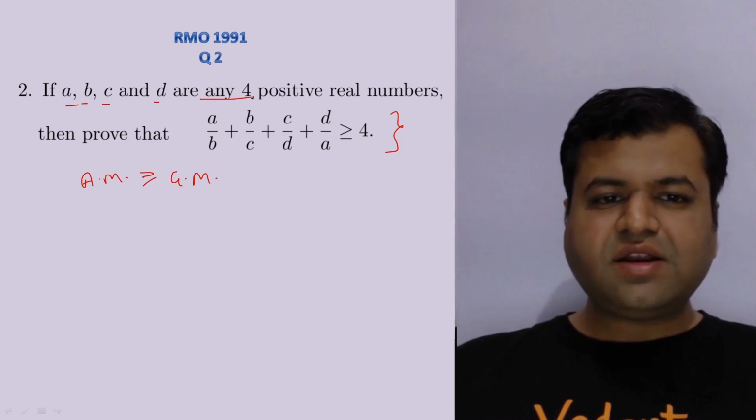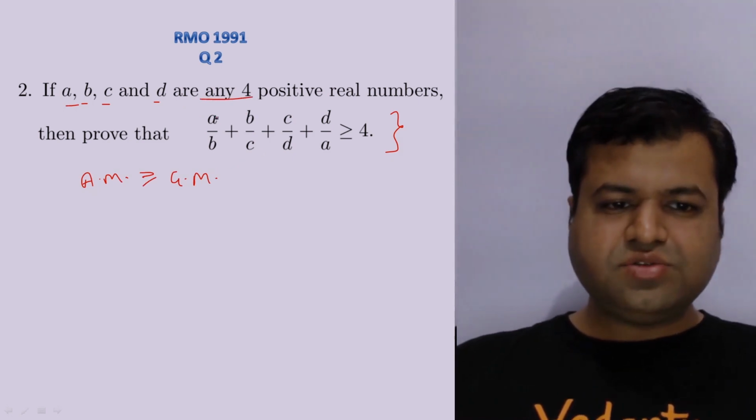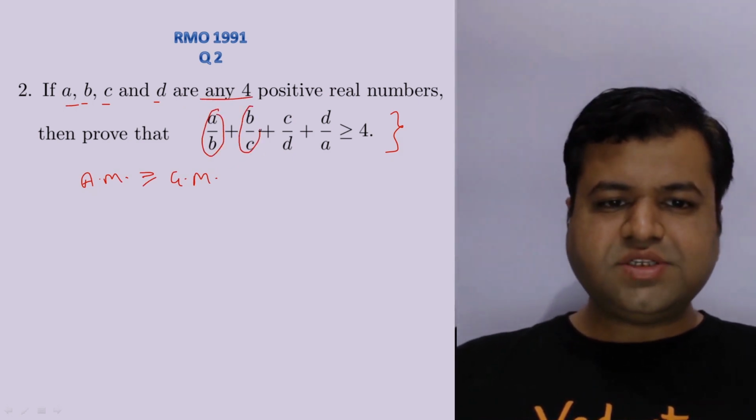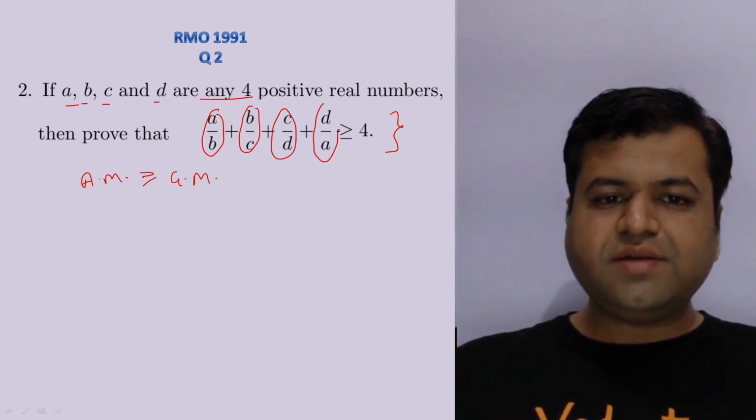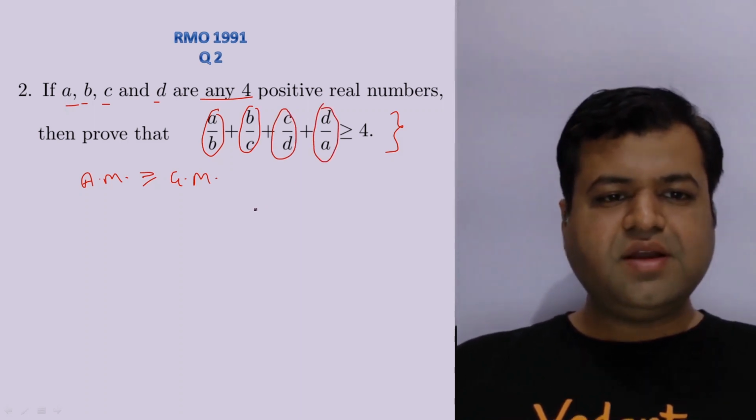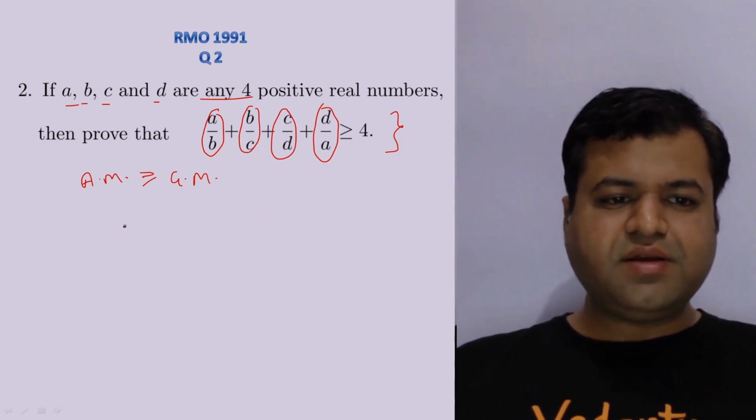This is basically nothing but the AM greater than or equal to GM inequality. And since A, B, C, D are any 4 positive numbers, A upon B, B upon C, C upon D and D upon A will obviously be positive. And if these are positive, we can simply apply AM greater than or equal to GM.